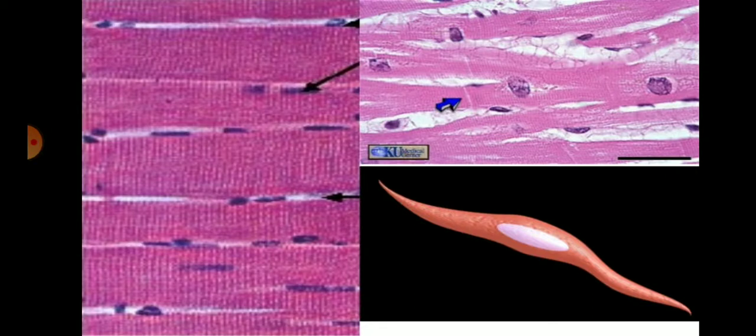So these are the structures of skeletal muscle, cardiac muscle and smooth muscle. This is the skeletal muscle, this is the cardiac muscle and these are the smooth muscle. Skeletal muscles are multinucleated, and these blue colors are the nuclei of the cells. So these cells are multinucleated, whereas cardiac cells are mononucleated or binucleated, and smooth muscles are mononucleated.